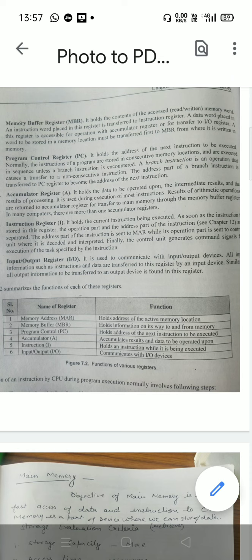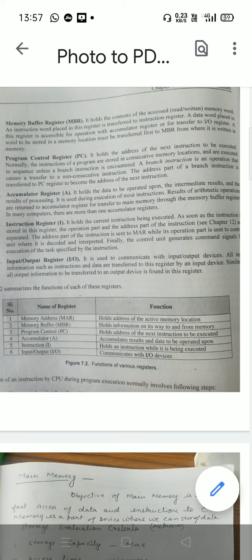Suppose an if statement or repeat loop is there, then there will be a change in sequence, and for this the address of the corresponding instruction will be transferred to the PC, program counter register.